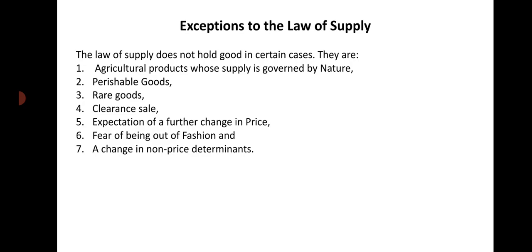So when the profit level rises, the producers want to supply more of the commodity, because due to the rise in price, their profit rises. So they will supply more of the commodity to get more profit. But when the price of the commodity falls, they will supply less of the commodity because they will get less profit. Their profit level falls. So for this, the producers supply more at a higher price and less at a lower price.